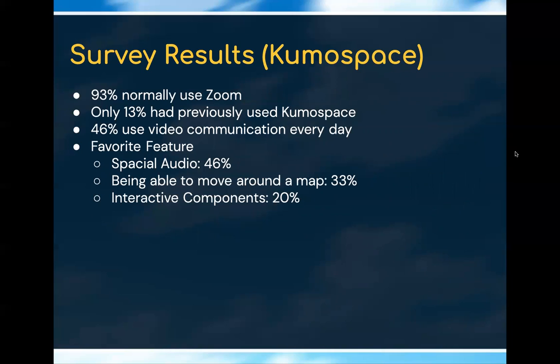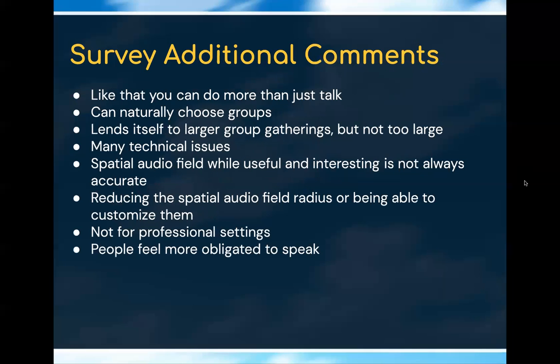We also had a survey to go along with the end of this experiment, notably that almost everyone in the survey normally uses Zoom, whereas very few people, only 13%, had actually used Kumospace before. And almost half of them use video communication every day, in COVID, of course. We also asked the participants what their favorite feature was. 46% said they really enjoyed having spatial audio where only certain people can hear you if they're close by. Next is being able to move around a map, as opposed to the locked setup on Zoom. And lastly is the interactive components such as music and getting drinks.